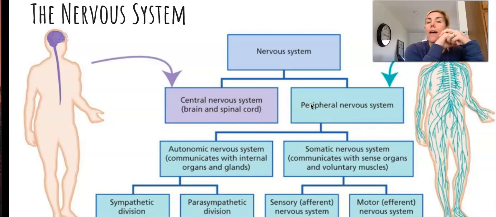Okay. And then also in the peripheral nervous system, there's the somatic nervous system, and that communicates with sense organs and voluntary muscles. So remember, with somatic, it's I'm going to get some. It's all voluntary movement. Voluntary activity, and that's going to house the sensory and motor neurons in there. So autonomic is internal organs, it's your breathing, it's your digestion, it's the hormones, all of that stuff that you're not thinking about doing. Like you're not saying, oh, I have to breathe right now, and it's just automatically doing that. Okay.